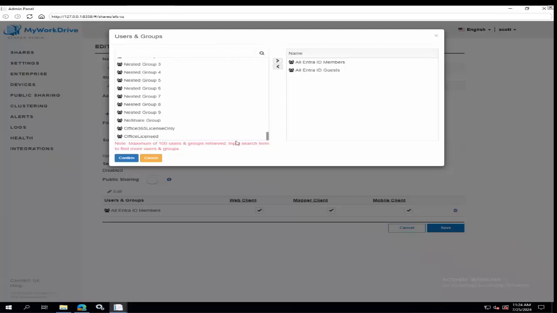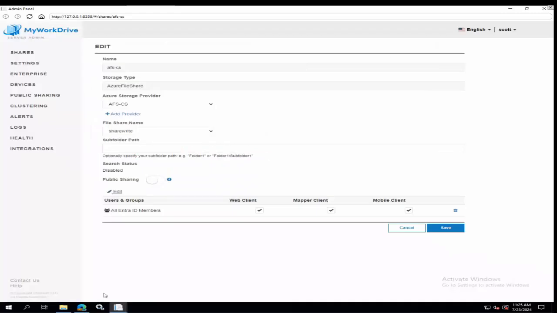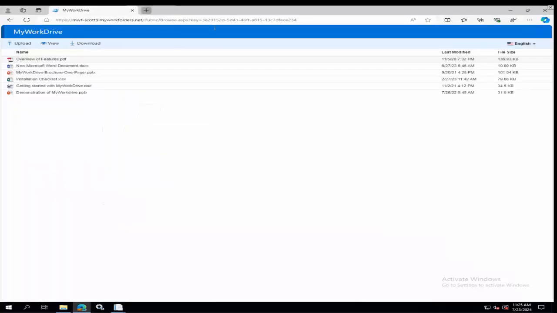Most of them are all groups. But if you invited a guest, that guest would show up in here, and you can just manually add them case by case. So you don't even need the guest invite software. You can just enable guest user invites directly in the Azure portal, right? Correct. Just invite them right from there if you want. Yeah, so it's integrated directly.